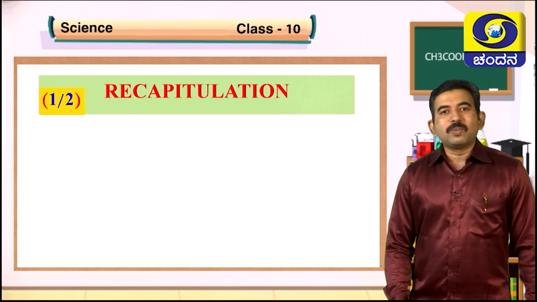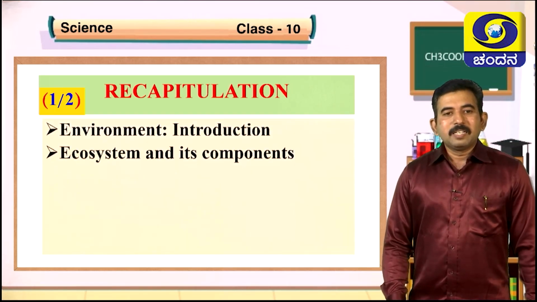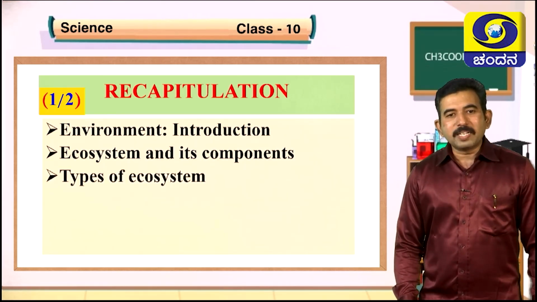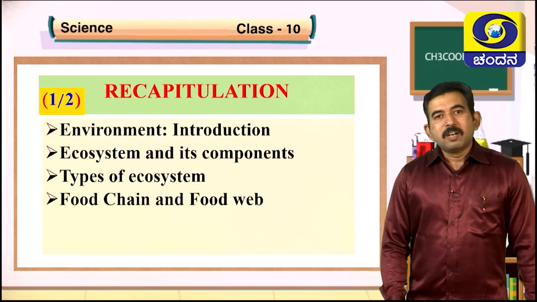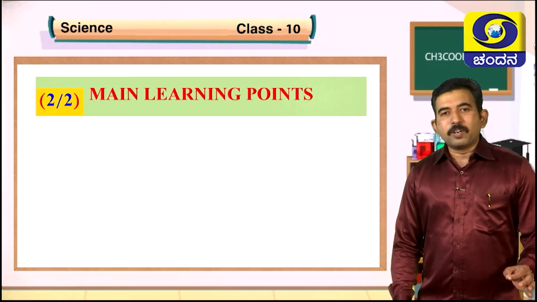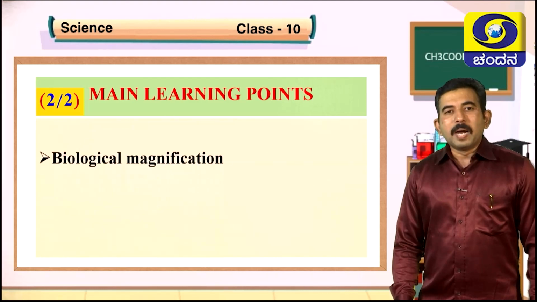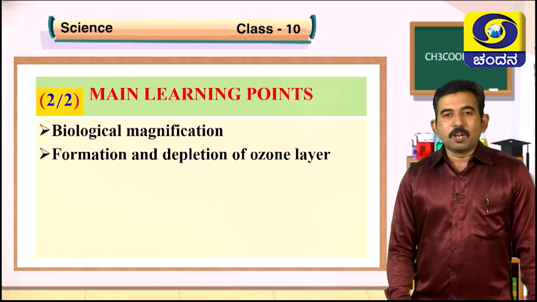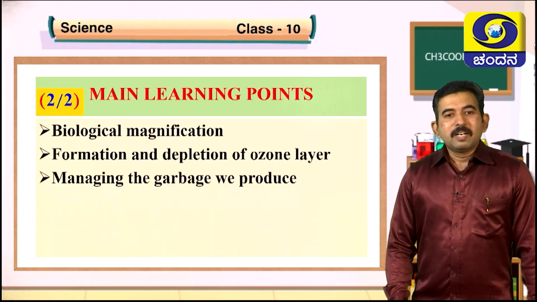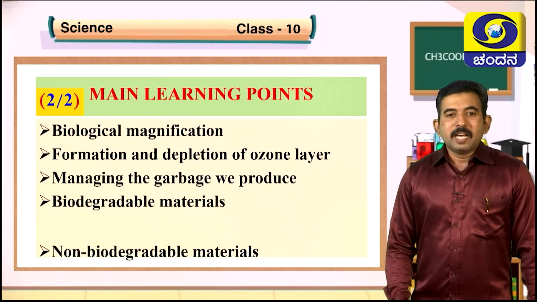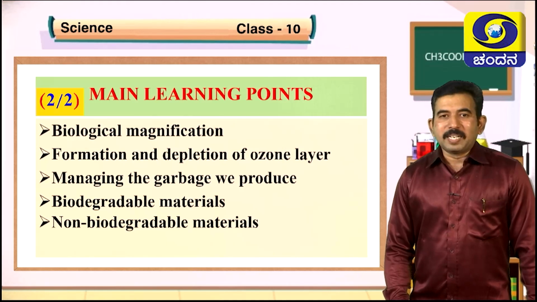Students, in the last class we discussed our environment, ecosystem, types of ecosystem and also its components, food chain, food web, flow of energy and the 10% law. The main learning points we are going to discuss in today's class are biological magnification or biomagnification, formation and depletion of the ozone layer, and managing the garbage we produce, biodegradable materials as well as non-biodegradable materials.